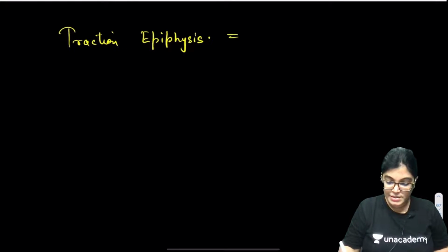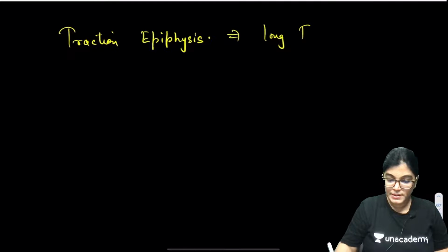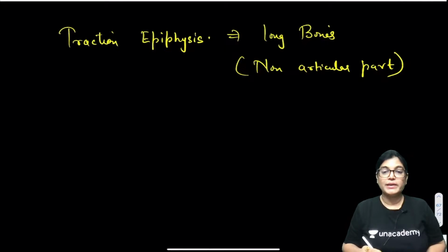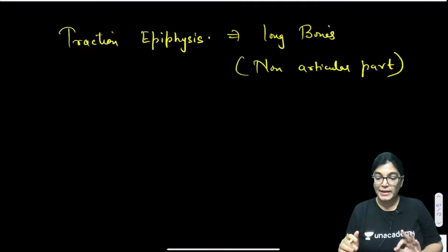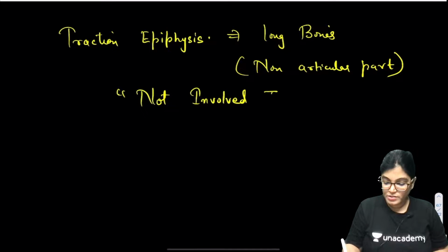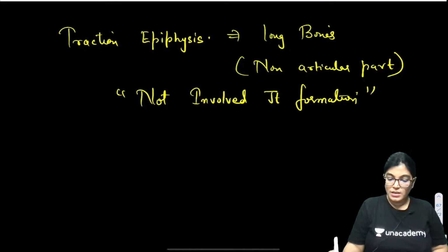Traction epiphysis is seen in long bones, in the non-articular part. Where is it lying? It is located in the non-articular parts, not involved in joint transmission. So it is not involved in joint formation or any kind of weight transmission, unlike pressure epiphysis.